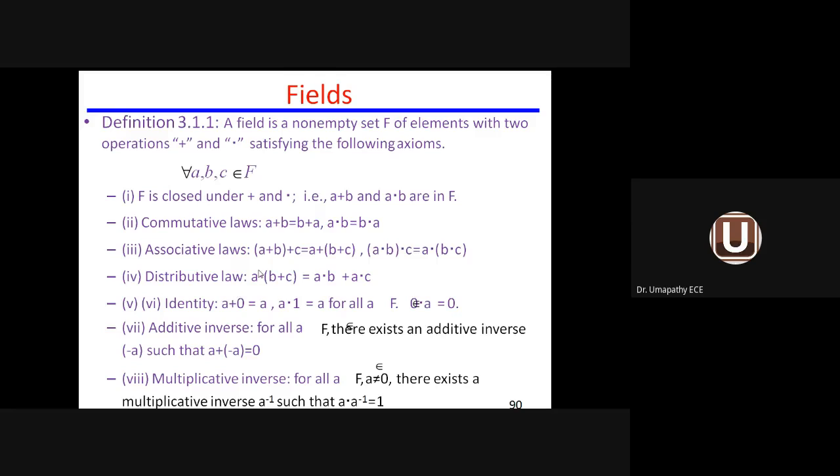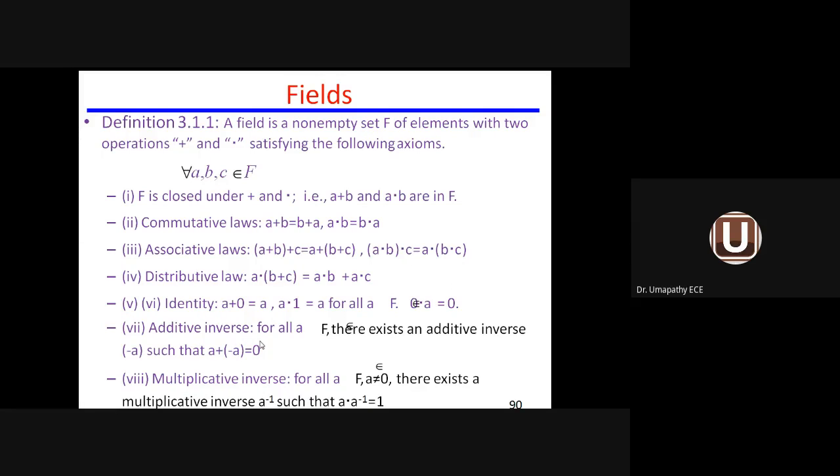Distributive law means two operators will be there. In the case of the commutative and associative laws, one operator is connected, either with brackets or without brackets. But in the case of the distributive law, you will come across two operators, one is plus, another is multiplication, and you will also come across parentheses. So A dot (B plus C) equals A dot B plus A dot C. Then the identity law: A plus 0 equals A, and A dot 1 equals A for all values of A.